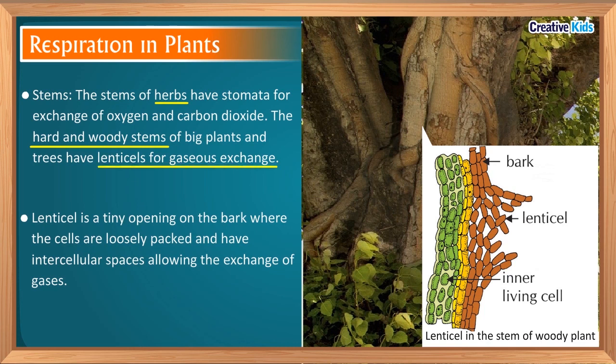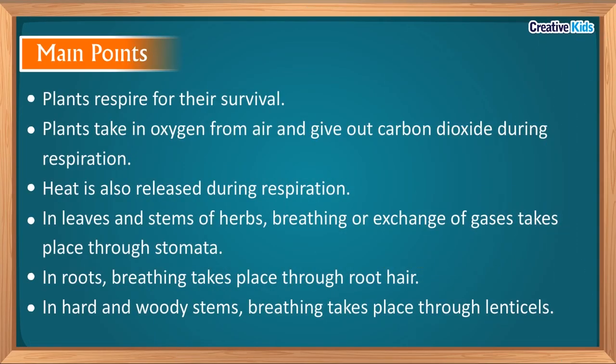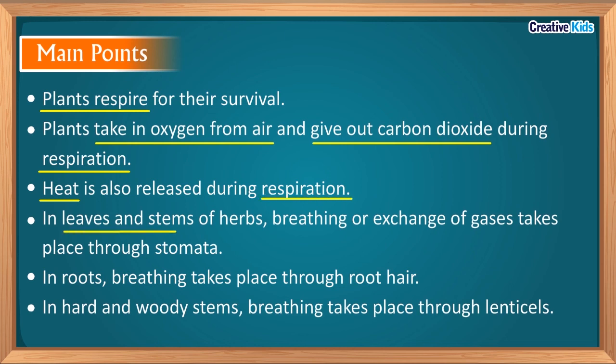I hope you have understood this. Now let's quickly revise the main points. Plants respire for their survival. Plants take in oxygen from air and give out carbon dioxide during respiration. Heat is also released during respiration. In leaves and stems of herbs, breathing or exchange of gases takes place through stomata. In roots, breathing takes place through root hair. And in hard and woody stems, breathing takes place through lenticels.